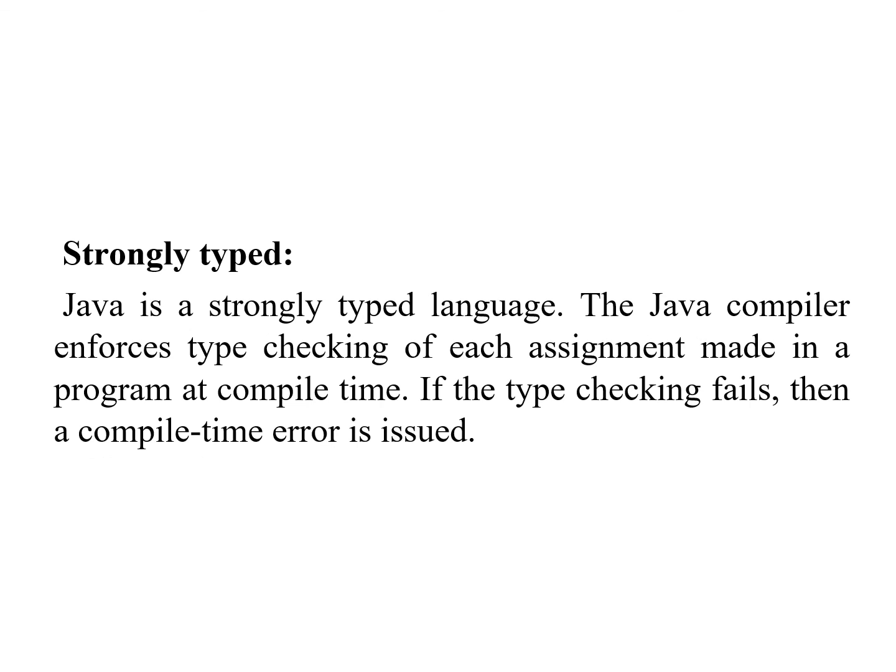Java is a strongly typed language. The Java compiler enforces type checking of each assignment made in a program at compile time. If type checking fails, then a compile-time error is issued. So in Java, it is mandatory that you declare variables before they can be used. The data type of the variable must be declared before it is used. So Java is a strict language, or a strongly typed language.